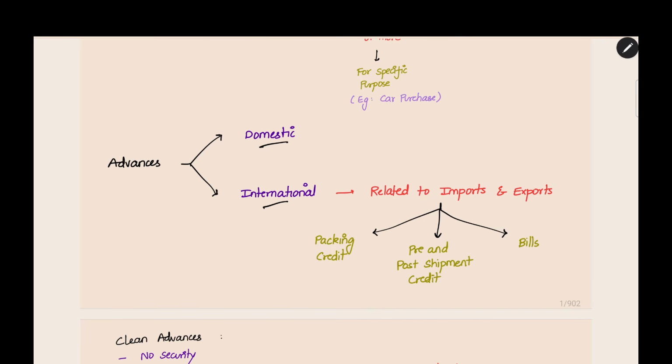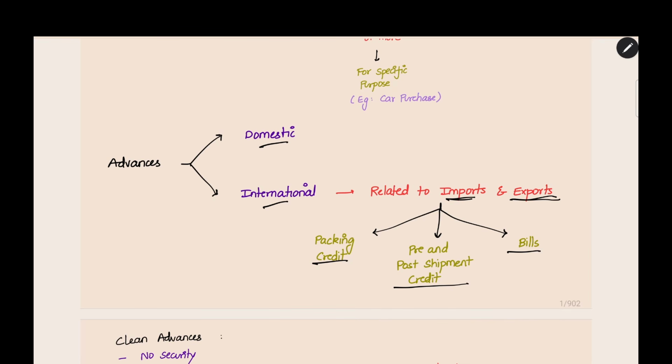Domestic means within India for business purposes, but international will be specifically related to imports and exports. For importing and exporting goods, we need a certain loan facility. Not everyone will have all the amount to make an export transaction, so we need facilities for borrowing from the bank. For that, there are three types: packing credit, pre and post shipment credit, and bills. These are the facilities granted by the bank related to imports and exports for the borrowers.